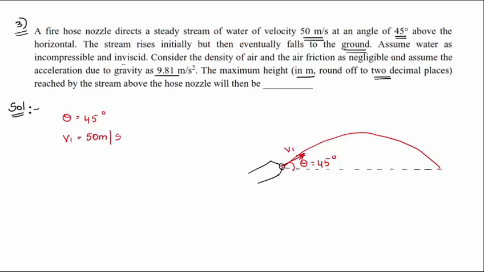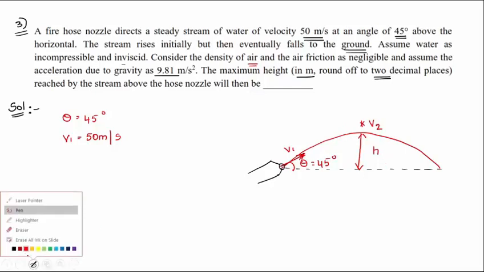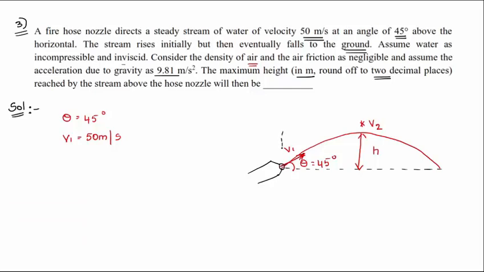At a certain angle above the horizontal, the stream rises initially but eventually falls on the ground. Assume it is incompressible and inviscid. Consider density of air and air friction negligible. So the maximum height is somewhere you will get here. This is called the maximum height, where the velocity at this point, let it be V2, will be changing. So obviously the water jet has a projectile motion. It will have two components: one will be the vertical component, the other will be the horizontal component.